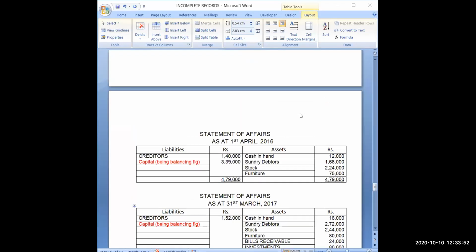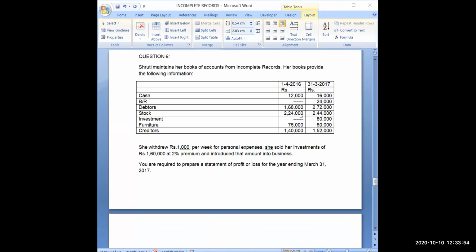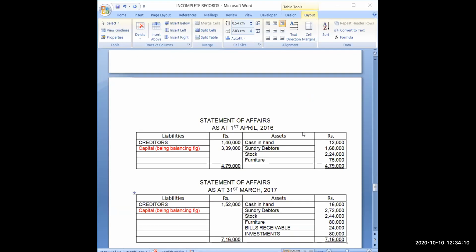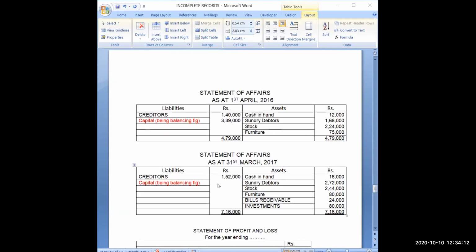Now I have prepared two statements of affairs in this question. Why have I prepared two? Because opening balances and closing balances were given only for the purpose that you prepare an opening statement of affairs for finding the opening capital, and a closing statement of affairs with the help of closing balances for finding the closing capital. So now if I calculate the closing capital, it will be 0, 0, 0.